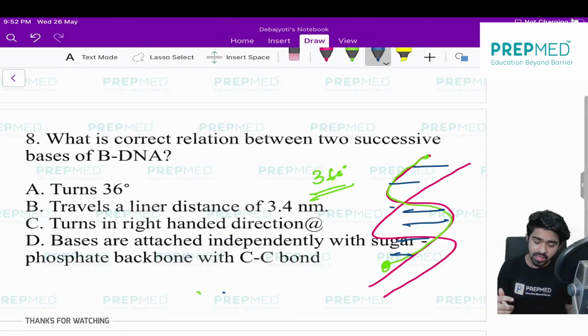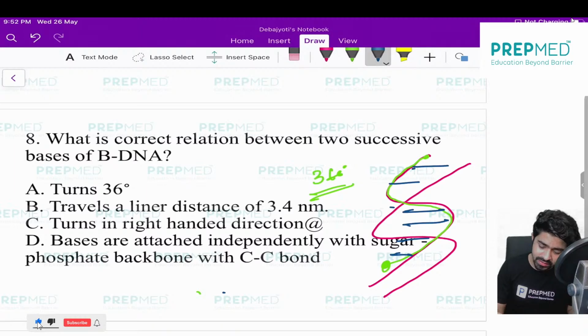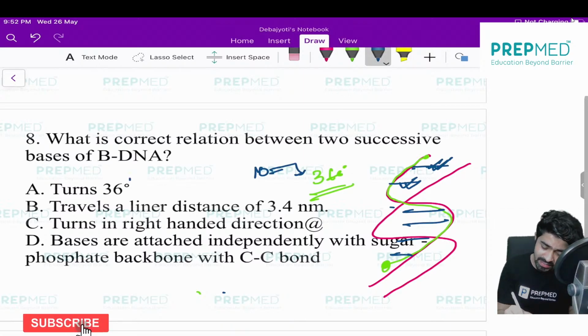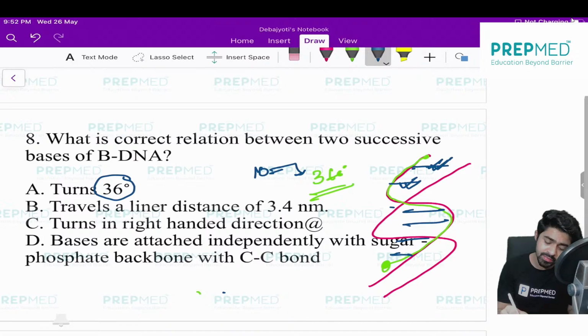What is the angle between every base? If I say this base and this base, 10 base pairs cover 360 degrees. So one base pair covers 36 degrees. So this statement is absolutely correct.